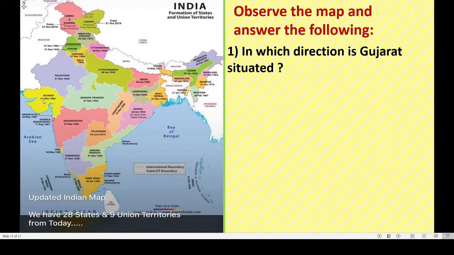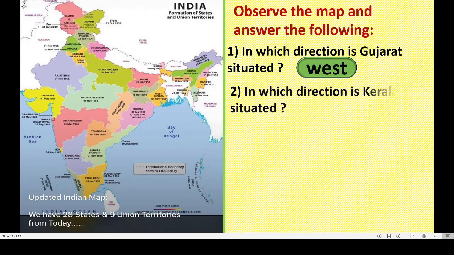Yes, Gujarat is here. Correct? See, this is Gujarat. You can see a red dot. In which direction is Gujarat situated? Come on, tell me. Yes, it is to the west. You know directions properly now, correct?